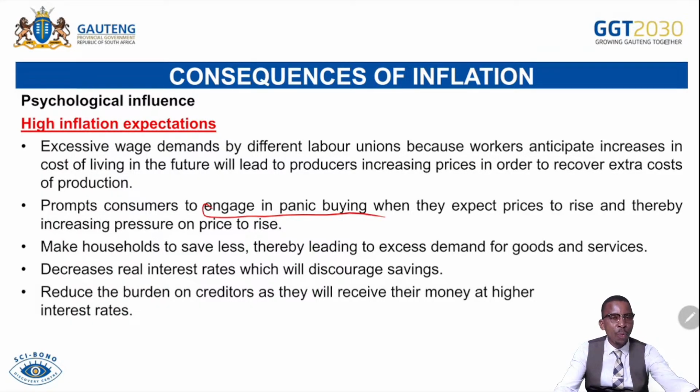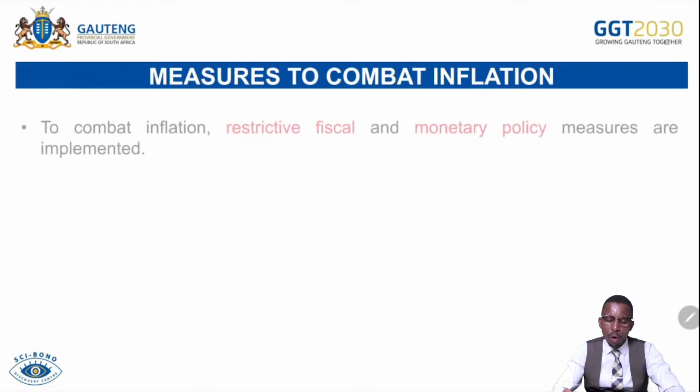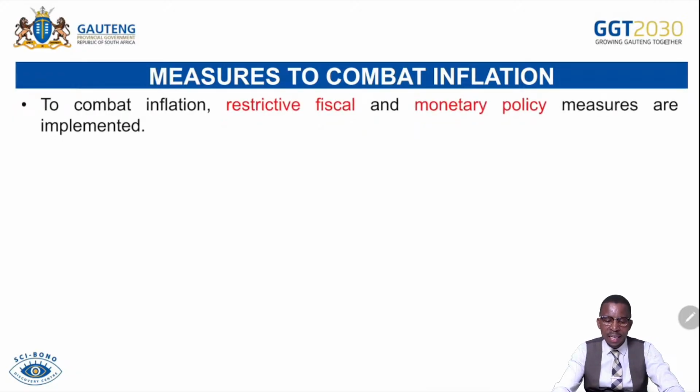That's an essay where you discuss in detail the consequences of inflation. You must be able to list all of those consequences and discuss each subheading so that you can get marks. Combating inflation: we are talking about discussing in detail measures to combat inflation.